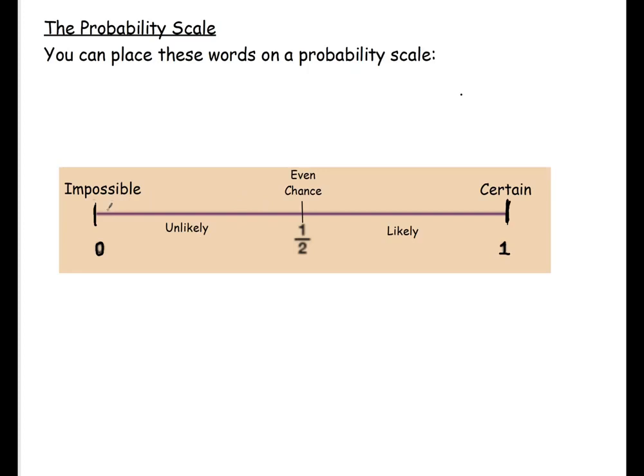So winning the lottery would actually go down here if we were placing that on the probability scale, because it's very unlikely. Okay, and then anything that is likely to happen will be placed anywhere between a half and 1. Okay, so that is your probability scale. Please write that in.